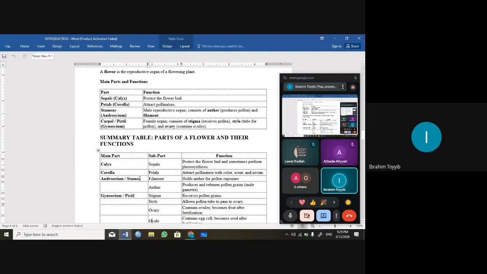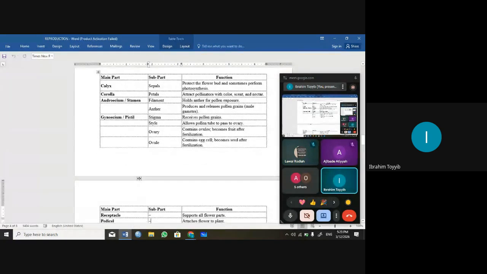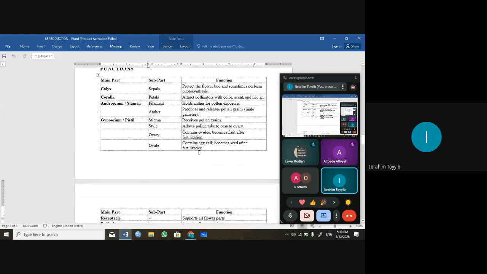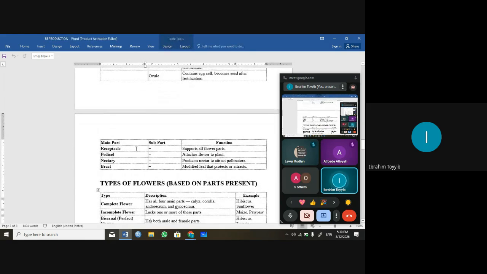So the other part, we have the pedicel. Pedicel is that long tube below the calyx, so below the sepals, that holds the what? That holds the flower, that joins the flower with the plant. So we have the receptacle, the support of the flower, and the pedicel. So it attaches the flower to the plant.